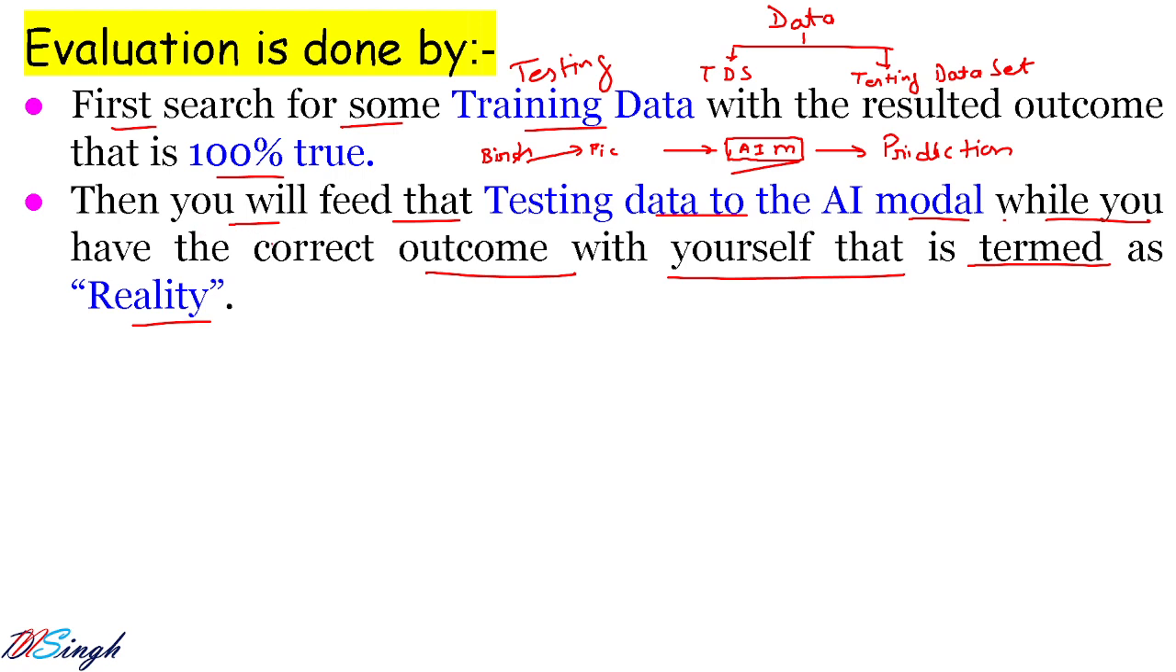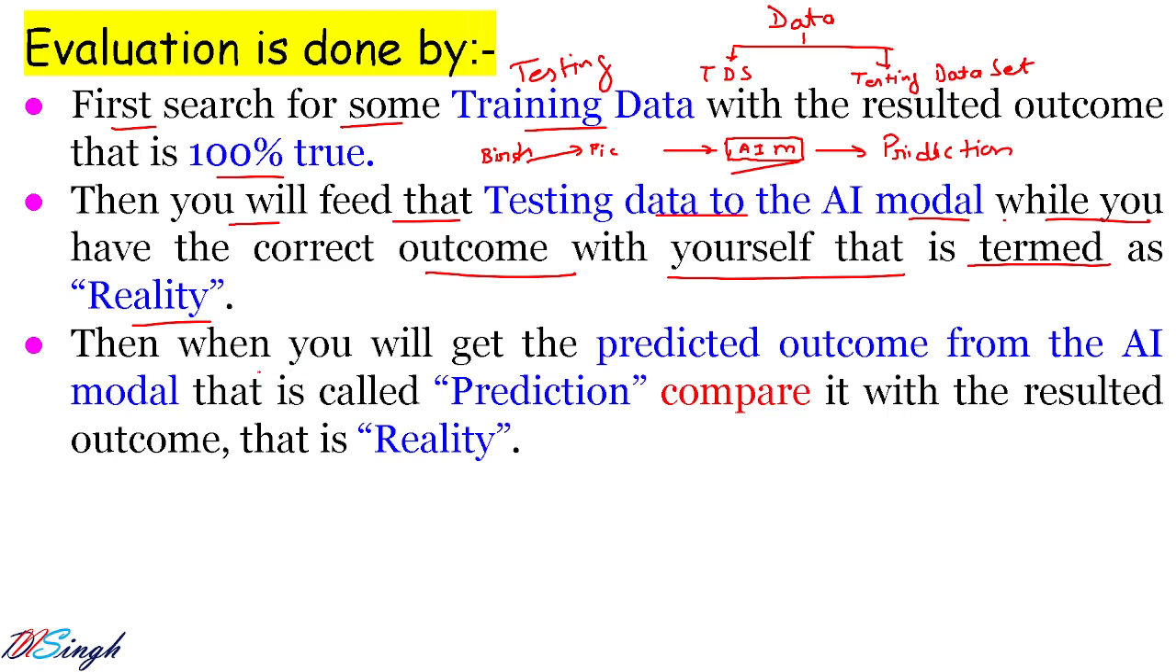So what is reality? I hope you get an idea. The data for which we already know what it is, that is what reality is. Then when you get the predicted outcome of the AI model, जब आप उसका predicted result देखेंगे AI model का, तब that is called what? Prediction. So what output this AI model is going to give you, that is called prediction. Compare it with the resulted outcome, that is reality.